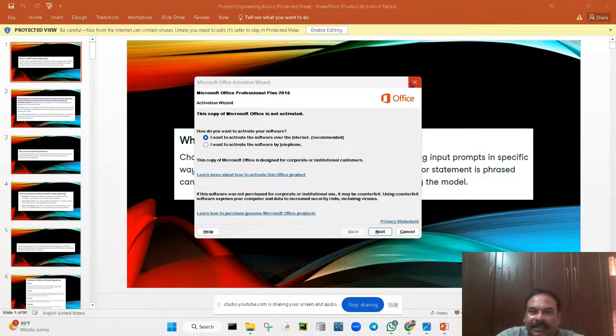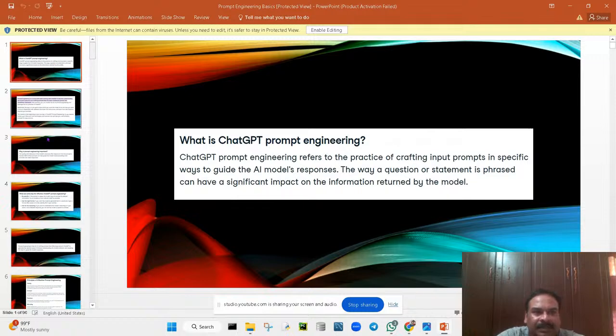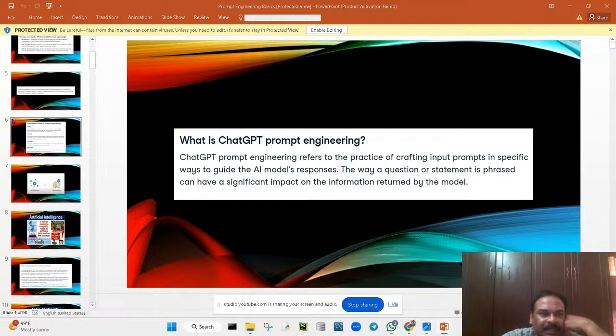Yeah, okay. In this case, you can see here. So this is the ChatGPT definition. ChatGPT prompt engineering refers to the practice of crafting input prompts in specific ways to guide the AI models responsibly. The way a question or statement is phrased can have a significant impact on the information returned by the model. So that means if I give any prompt, prompt is nothing but the query. So what is prompt engineering? Prompt engineering is nothing but the query.